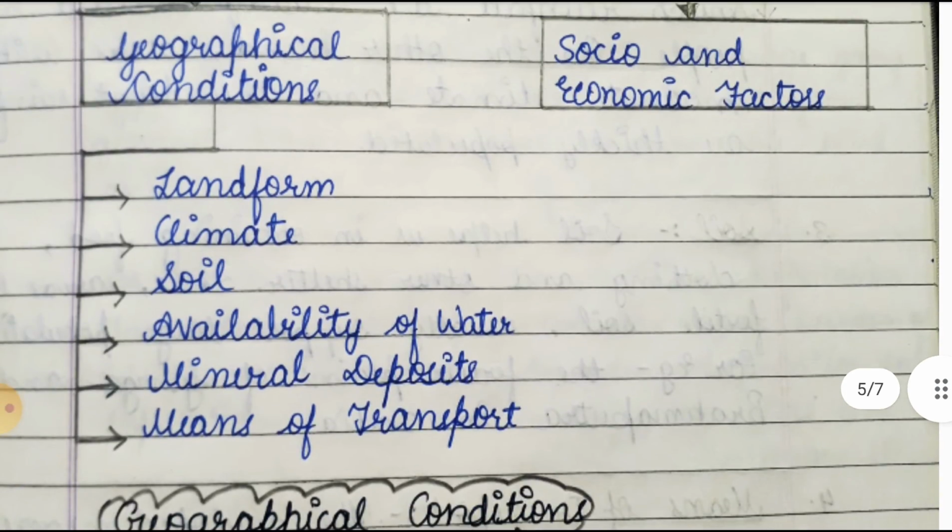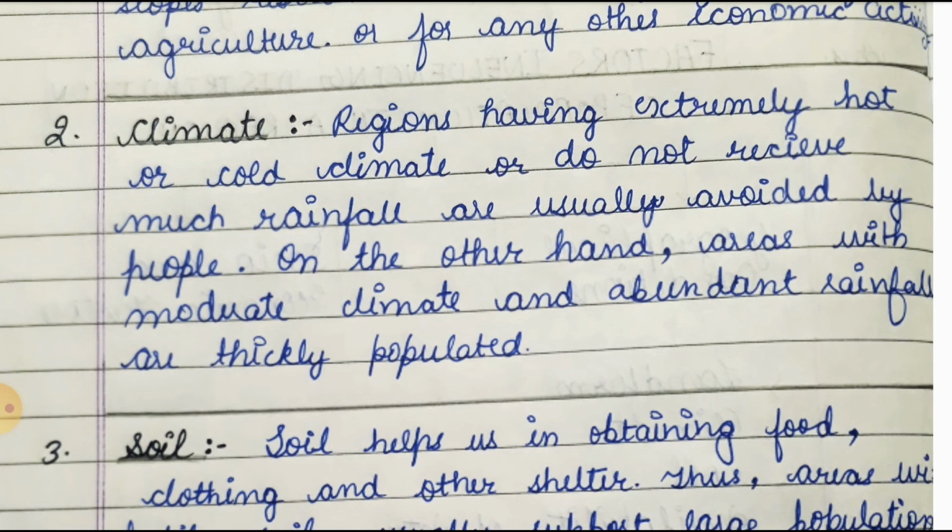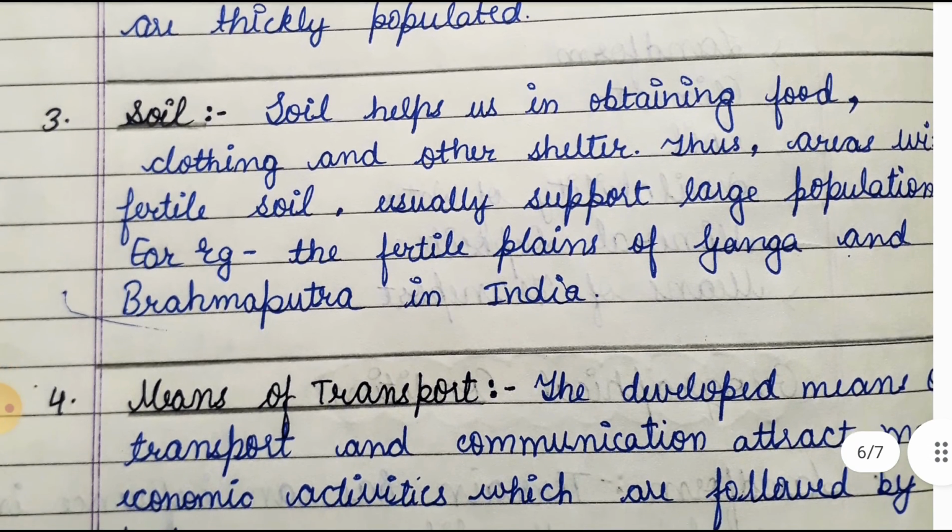Now friends, then we will write about the climate, that how the climate affects the population of a region. So regions having extremely hot or cold climate or that do not receive much rainfall are usually avoided by the people, and on the other hand areas with moderate climate and abundant rainfall are thickly populated, or we can say that densely populated.